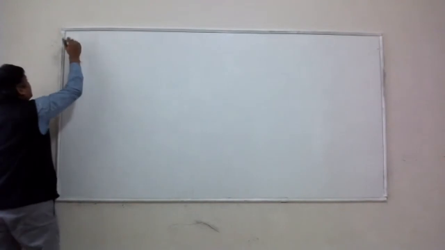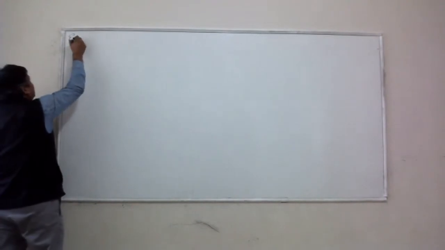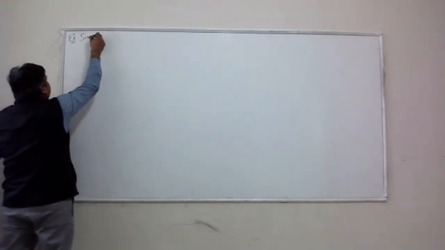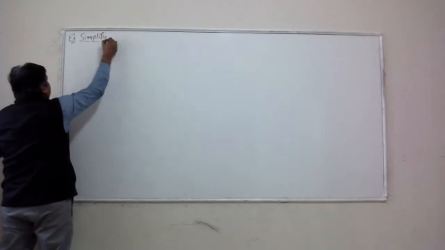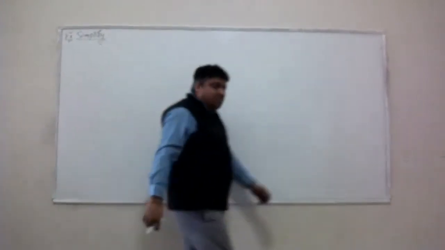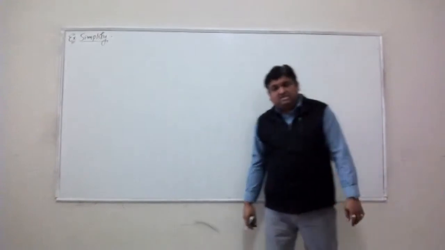So here is one quick example of simplifying an expression involving exponents and radicals.